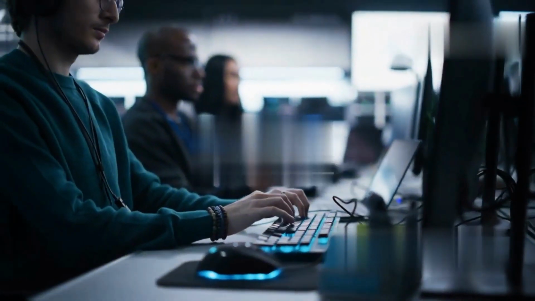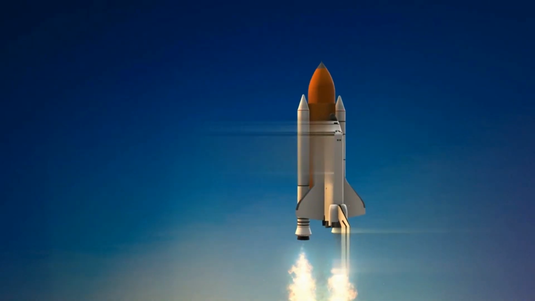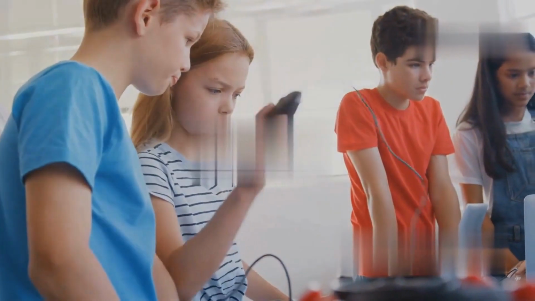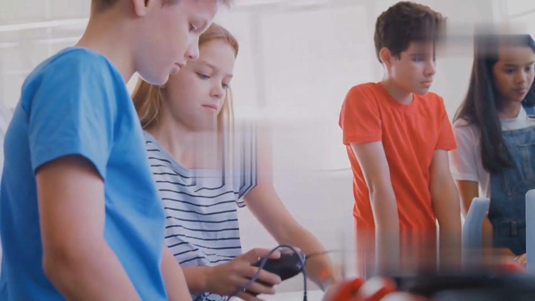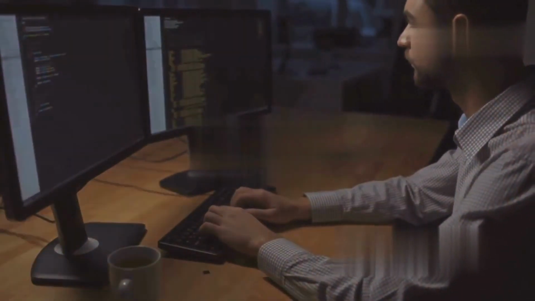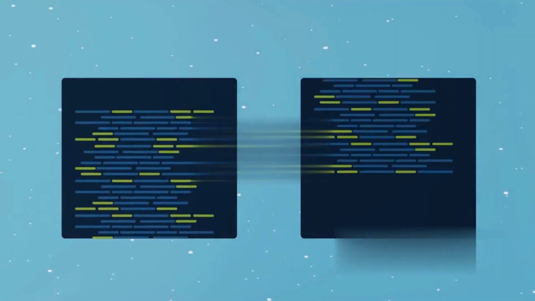Are you ready to embark on an exhilarating journey into the world of programming? Buckle up, because we're about to blast off with Python. Our comprehensive Python course for beginners is designed to equip you with the essential skills to kickstart your career as a professional programmer. We're talking about the real deal here, folks, not just some basic coding stuff. So, if you're ready to dive in and learn how to build awesome things with Python, stick around. You won't be disappointed. Alright, let's get this show on the road.